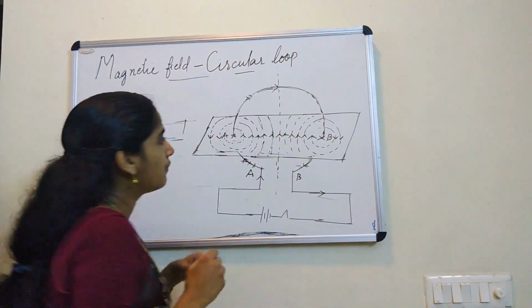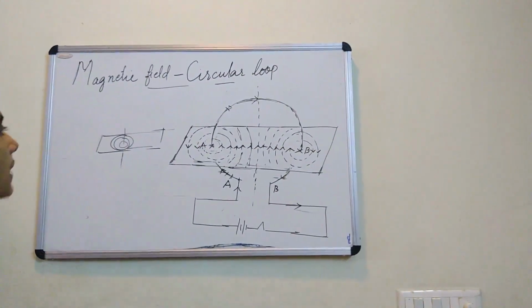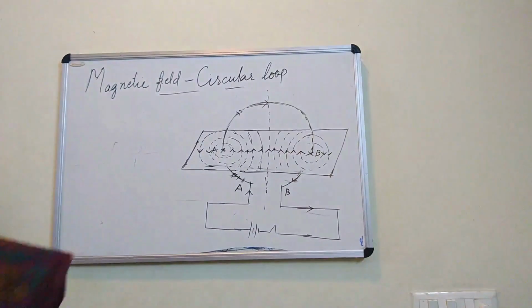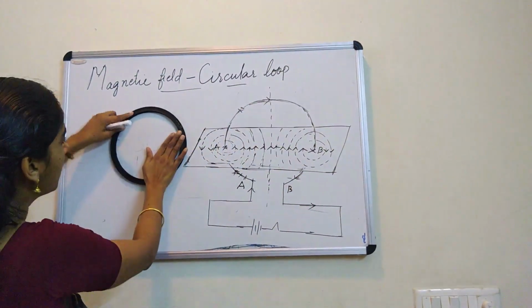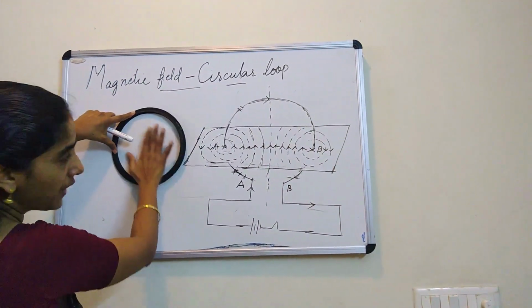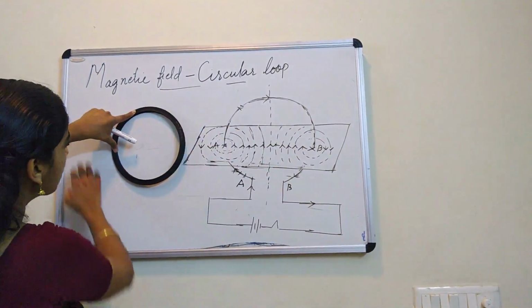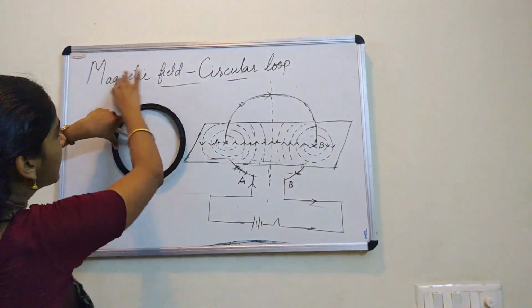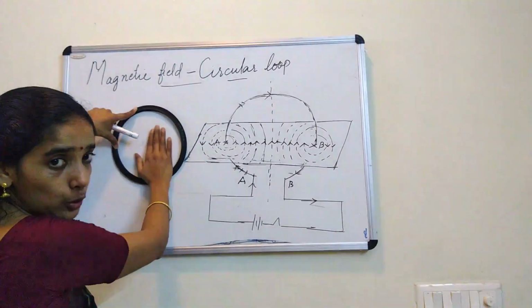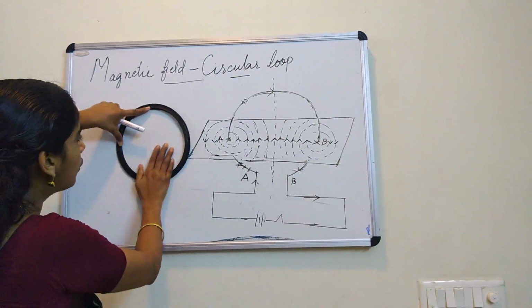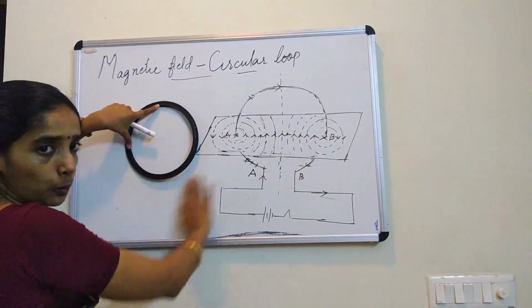Now next, when you talk about the circular loop, one more thing I want to show. Look, this is the circular loop, okay? See, two regions we are going to speak about for the circular loop. This is called the external region and this is called the internal region of the loop. This is inside the loop. This is outside the loop.